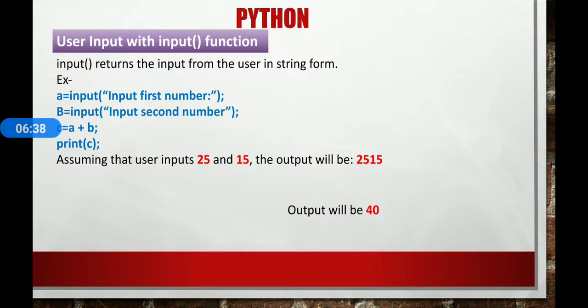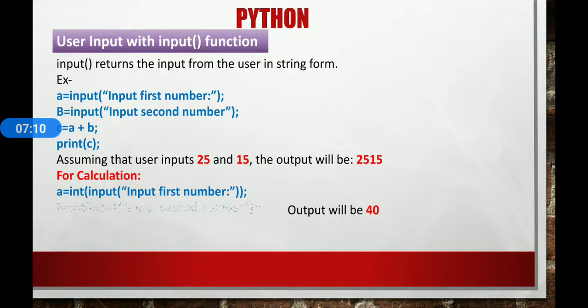If you want to do some calculation, you have to convert that input into that type of data type. Here I have given int. It means whatever input number is given by the user is input as a string, but the int function converts that string form of number into integer form.